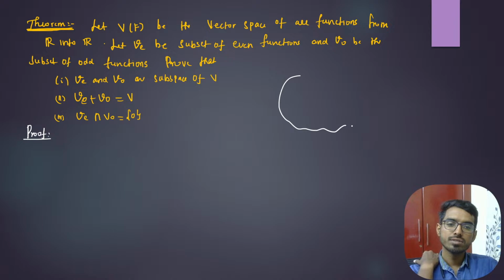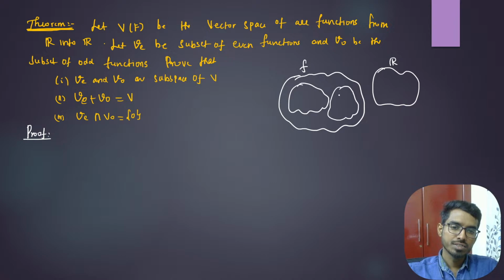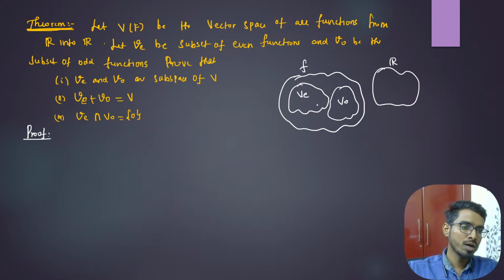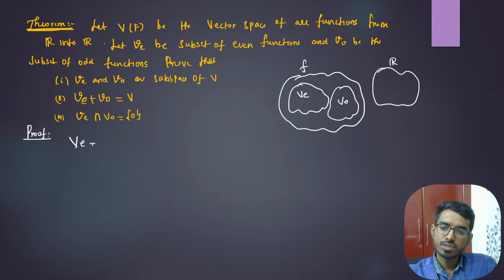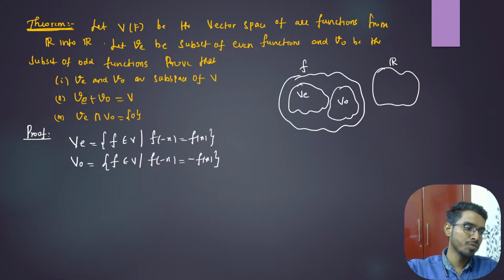See here, V consists of all those functions from real numbers to real numbers. Here we have two types of functions: one consists of all those even functions, and one consists of all those odd functions, right? What is an even function? All those f in V such that f of minus x is the same as f of x. And Vo, odd functions: all those f in V such that f of minus x is minus f of x.